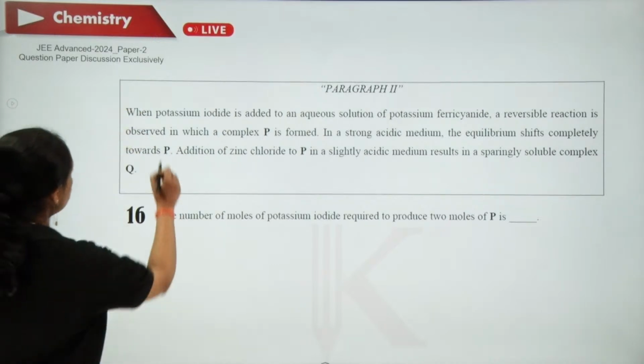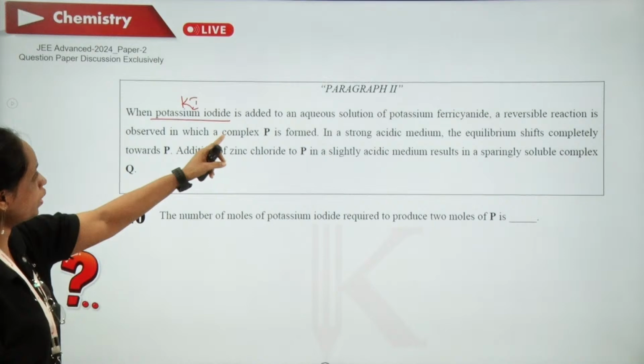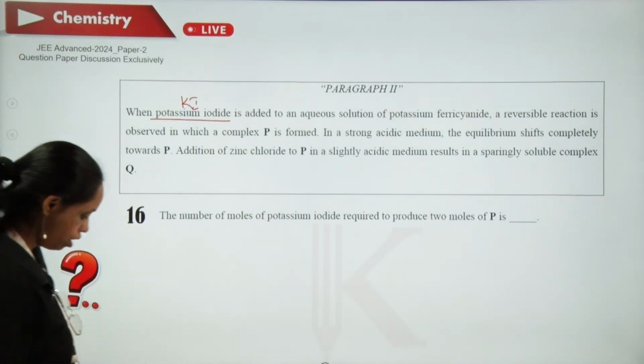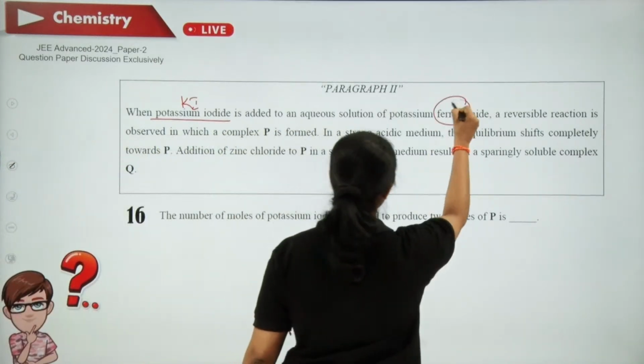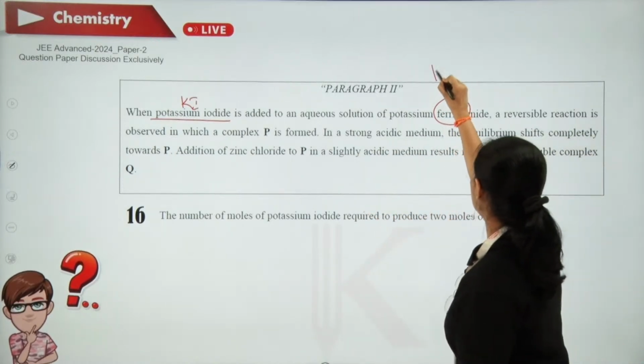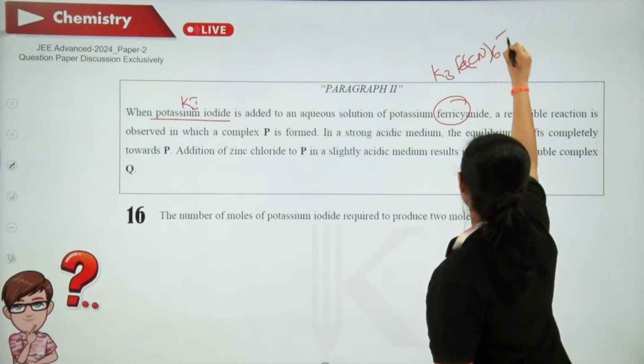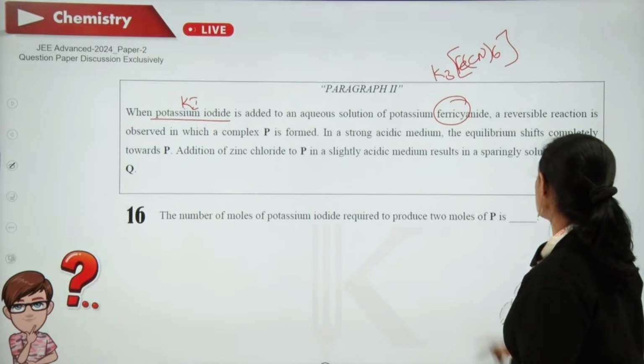When potassium iodide is added to an aqueous solution of potassium ferricyanide. What is potassium ferricyanide? K3FeCN6.